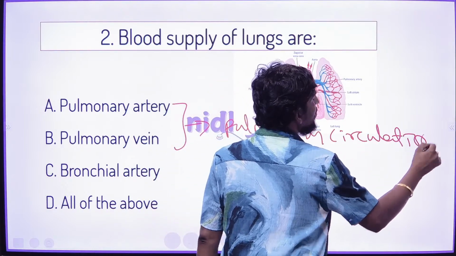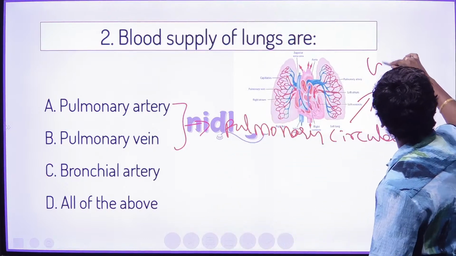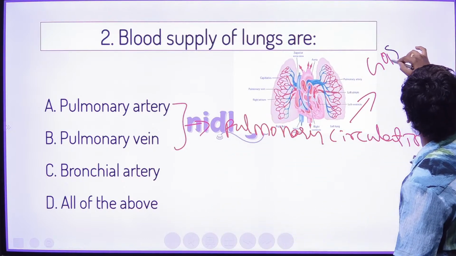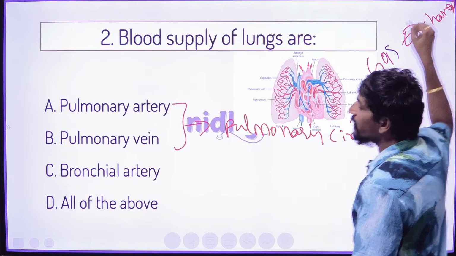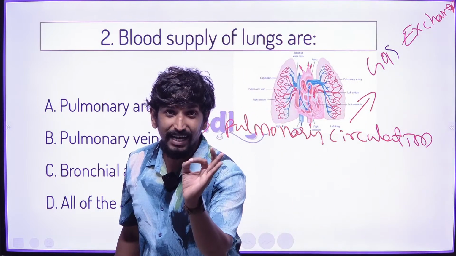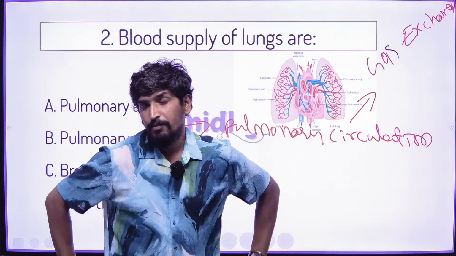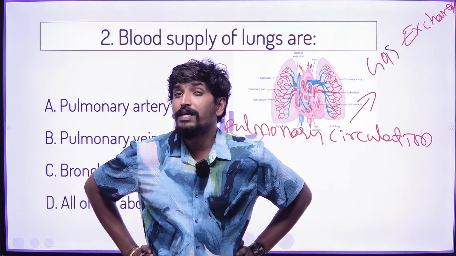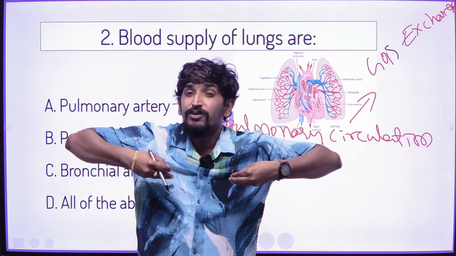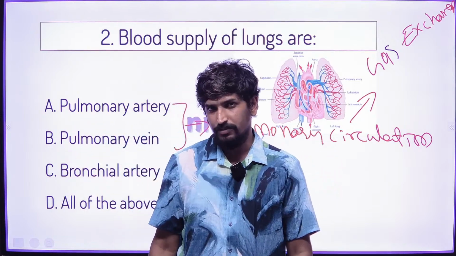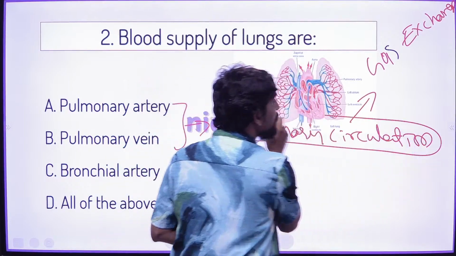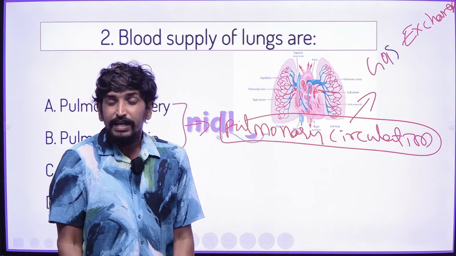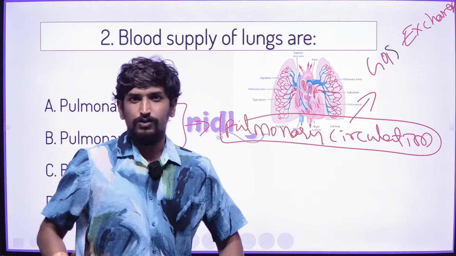In pulmonary circulation, only gases are exchanged, remember that, dost. But who will supply nutrition to the lungs? That is the challenge. This pulmonary circulation does not supply food to the lungs. It only filters the gas, dost.